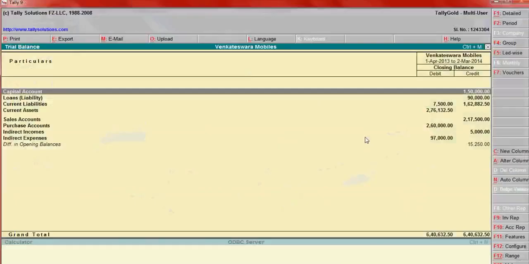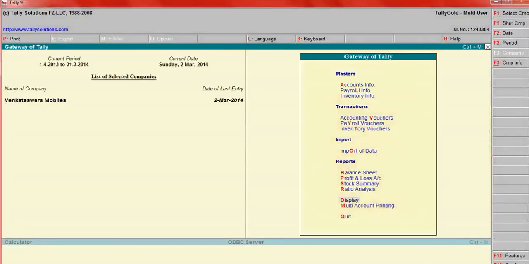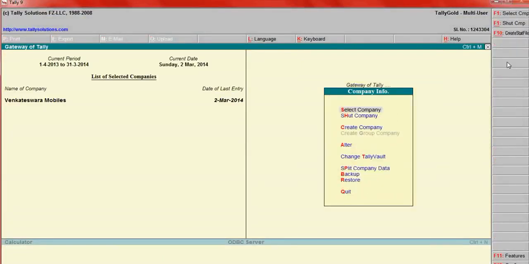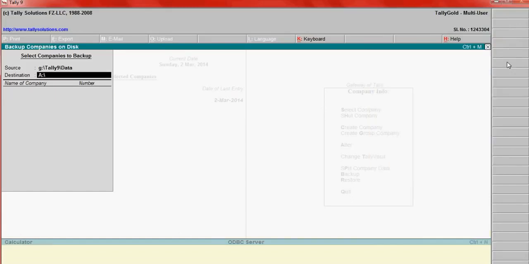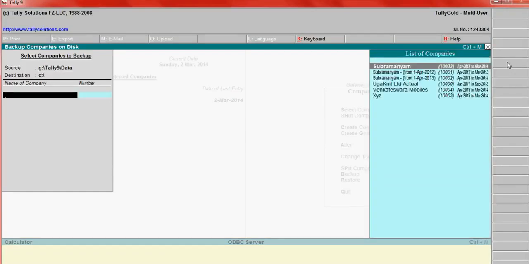Otherwise, go here, Company Info, Backup, for example source C:, destination G:. I am going to back up this folder.